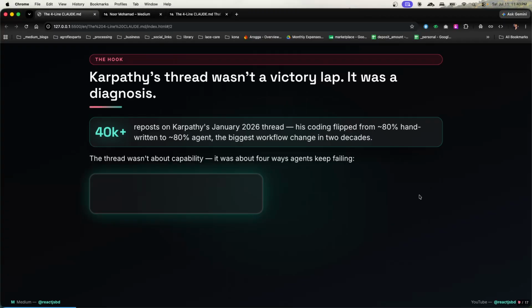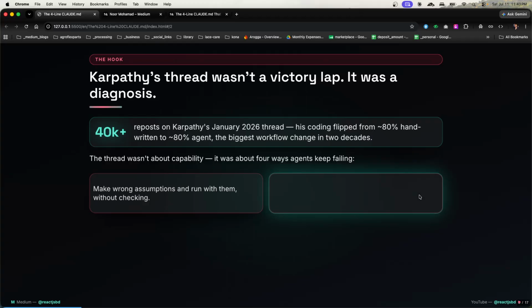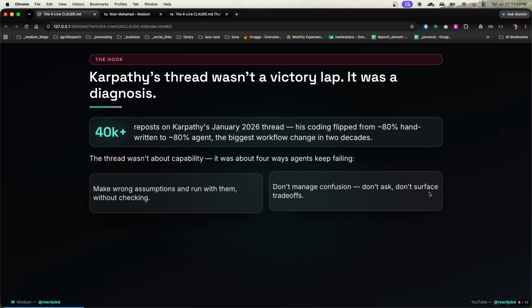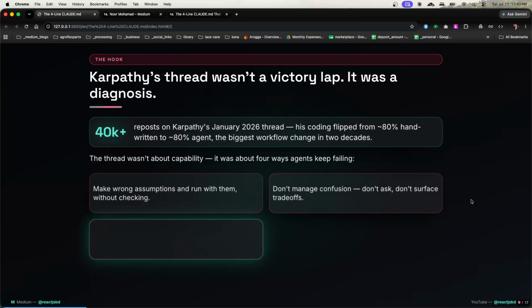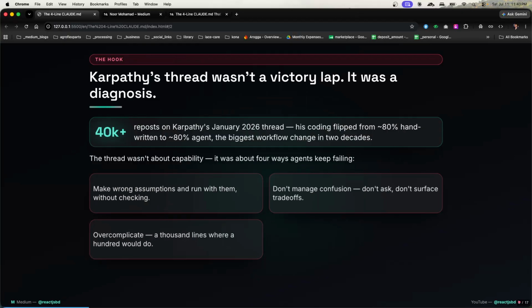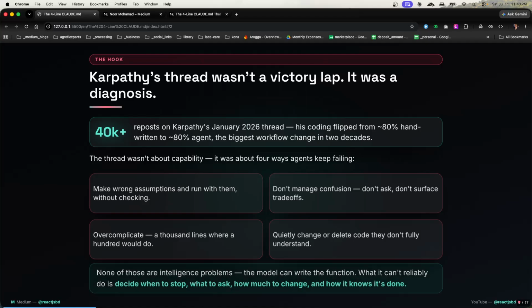First, they make wrong assumptions and run with them without checking. This is number 1. Then they don't manage confusion, don't ask, don't surface trade-offs. Then they overcomplicate: 1,000 lines where 100 would do. And then they quietly change or delete code they don't fully understand. So this is a marvelous setup to work through.